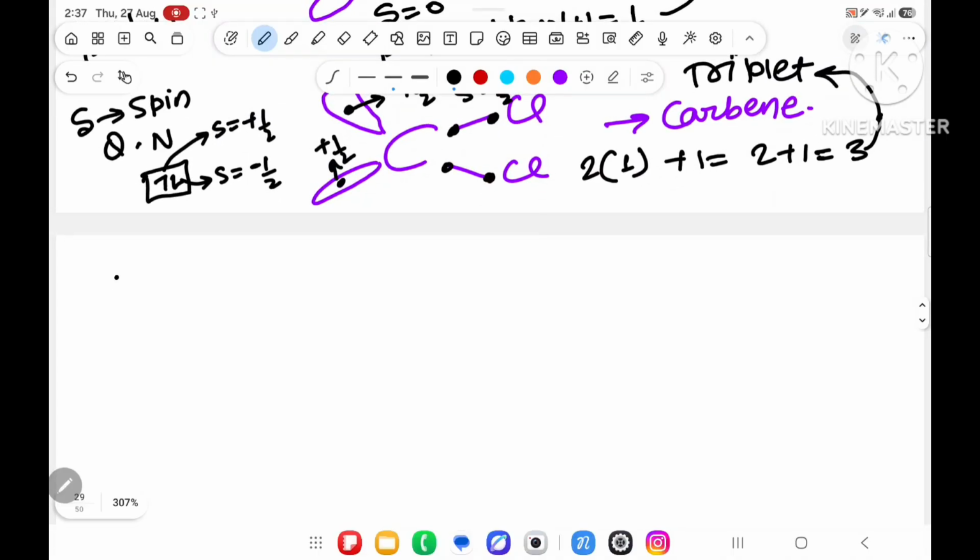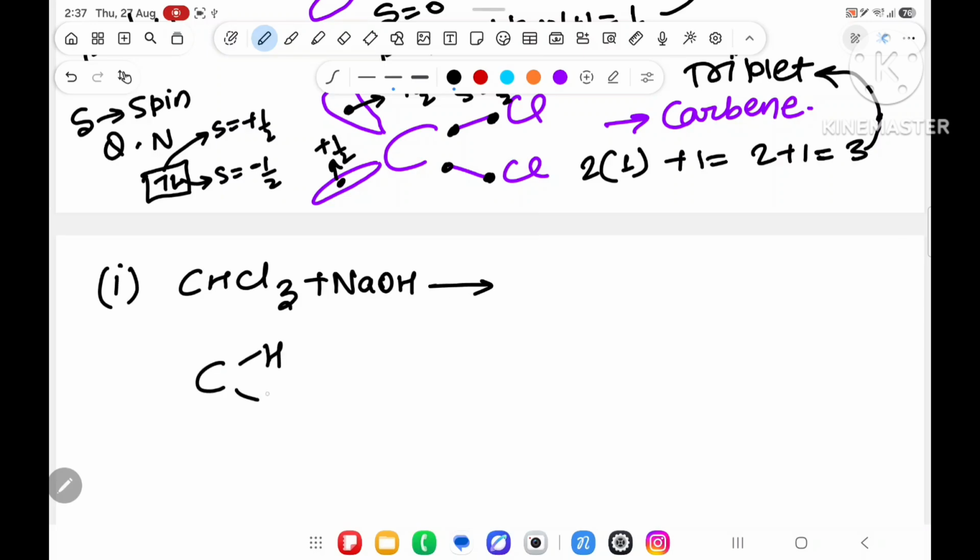So over here in the mechanism, first I have taken the reagent, and the reagent we have is CHCl3 plus NaOH. What will happen over here? We have CHCl3. Now what will it do? It has acidic hydrogen.